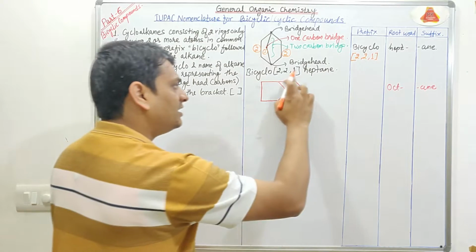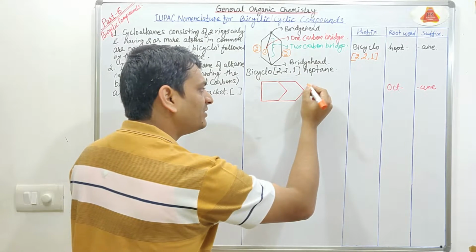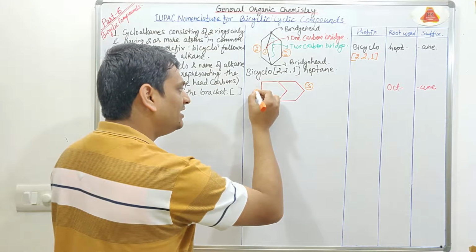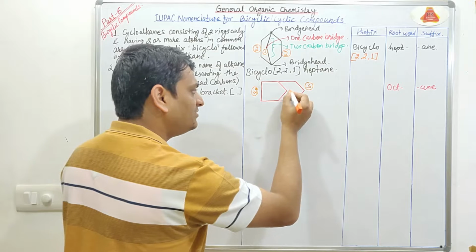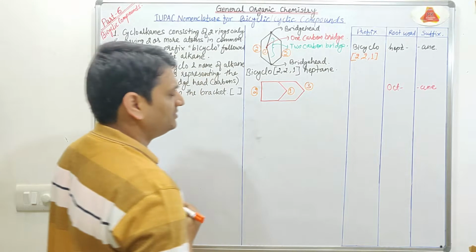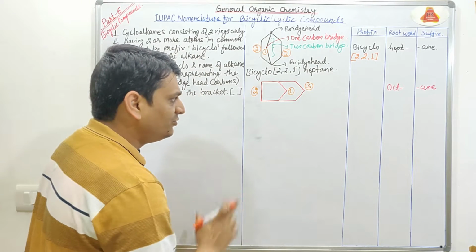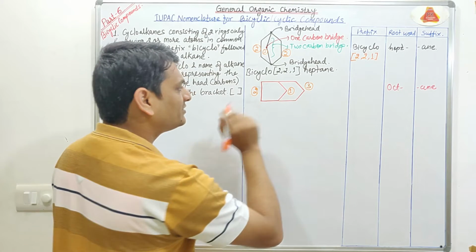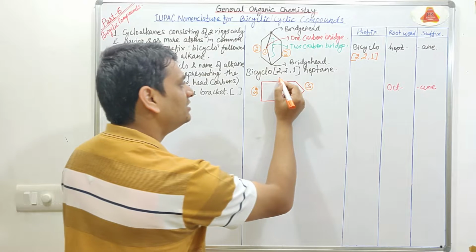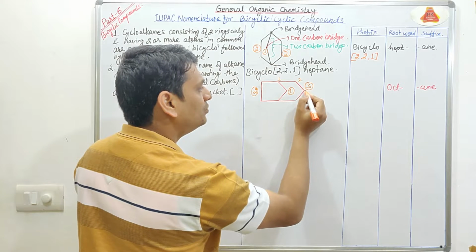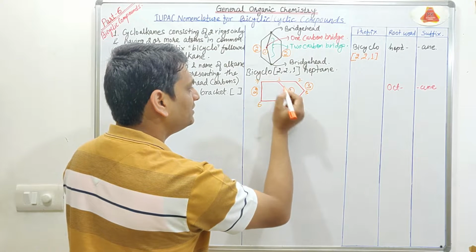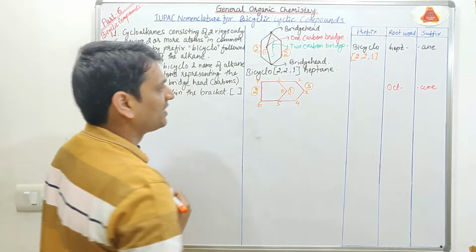On the right side, 1, 2, 3 carbon atoms are present. On the left side, 1 and 2 carbon atoms are present, and in the bridge 1 carbon atom is present. So we can start numbering from here or from here, because no substituent is present. So it will be 1, 2, 3, 4, 5, 6, 7 and 8.